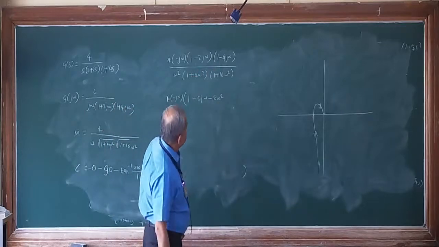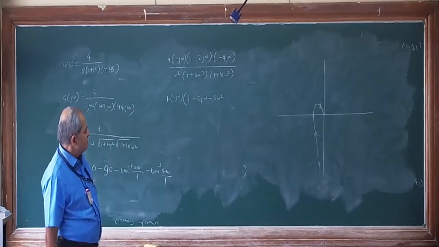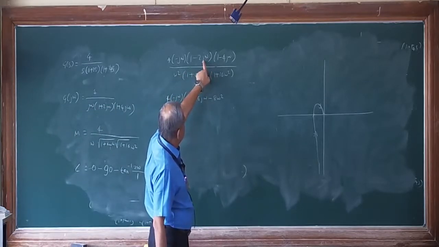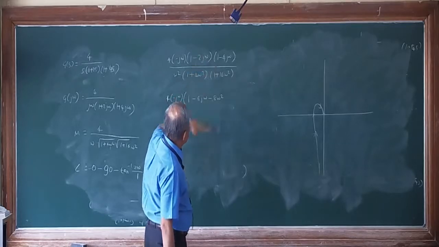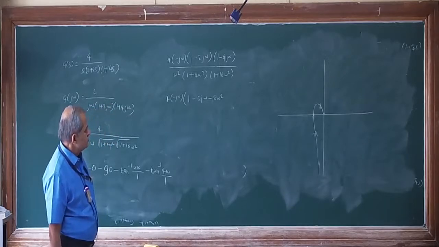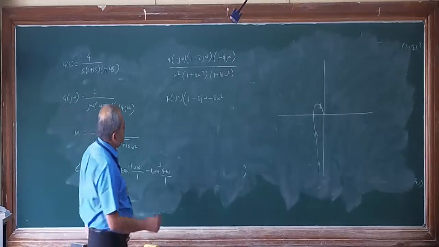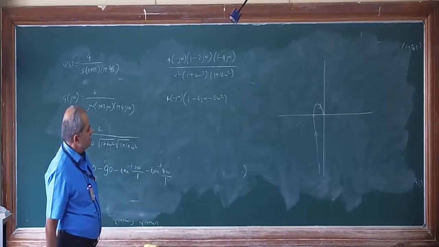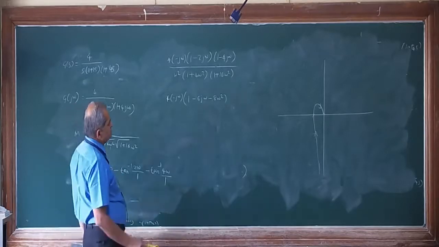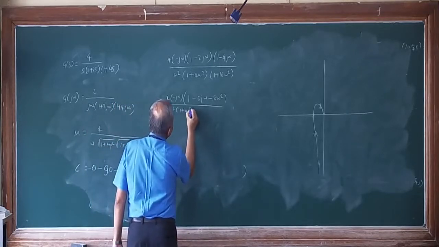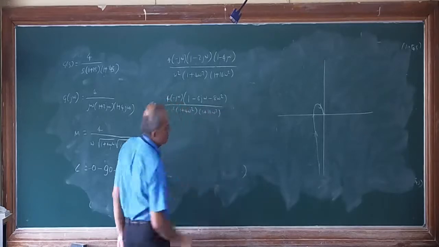Then here I can simplify further: omega square into 1 plus 4 omega square into 1 plus 16 omega square.